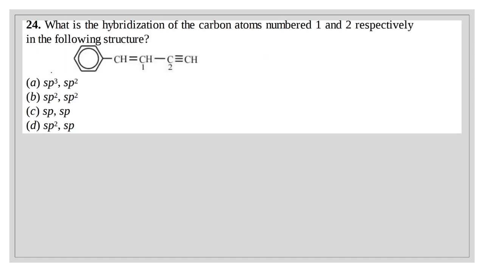Question number 24. What is the hybridization of the carbon atoms numbered 1 and 2 respectively? Here this is 1 and this is 2. This is sp2 and this is sp hybridized. Okay, now the answer would be sp2 and sp.